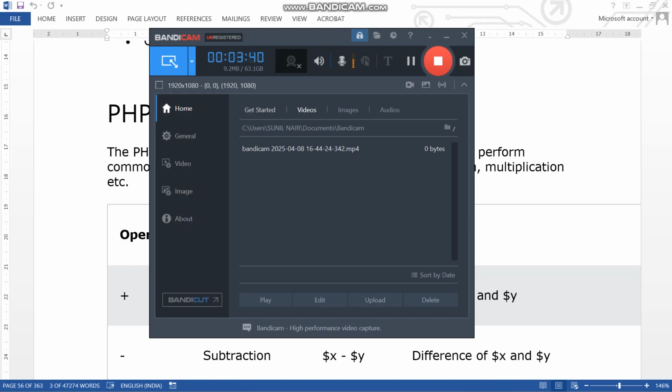Numerical calculation is given the name arithmetic. Not every software has all the operators. A few operators only Microsoft has, a few only C++ has, a few only PHP has, and a few PHP doesn't have.